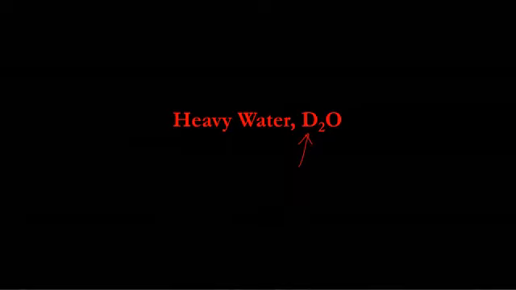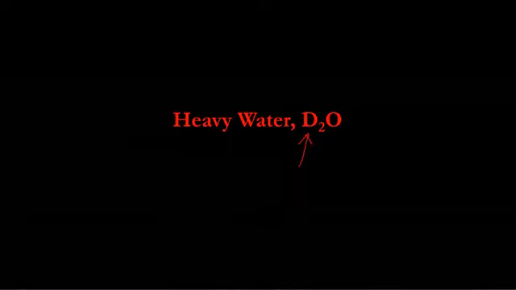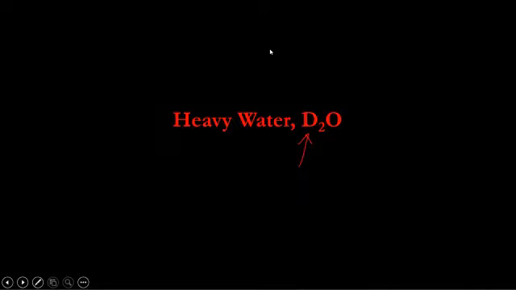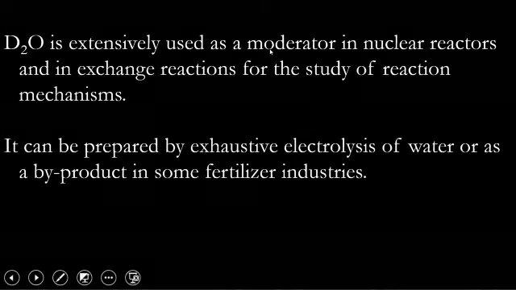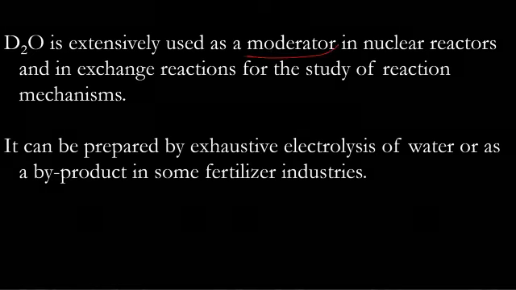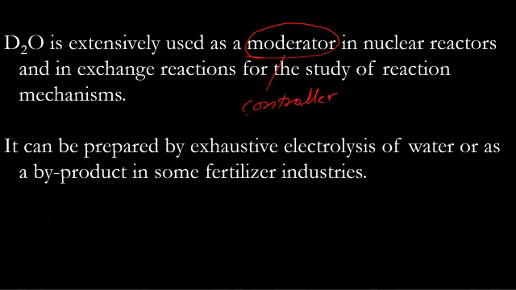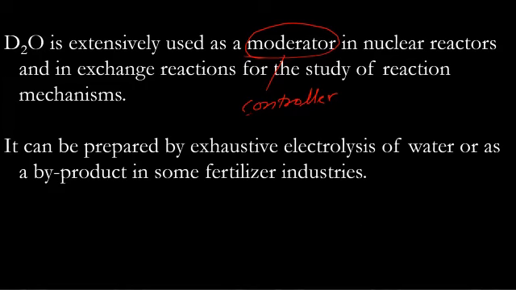Heavy water, that is D2O. D2O is nothing but the hydrogen, isotope of hydrogen having one proton and one neutron. Deuterium, yes, Shashwat, deuterium. D2O is extensively used as a moderator. Moderator means controller. In nuclear reactors, otherwise the reaction will be at very high rate. So we need to control the rate of reaction in nuclear reactors. For that, we use D2O.